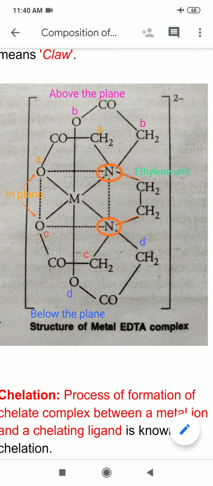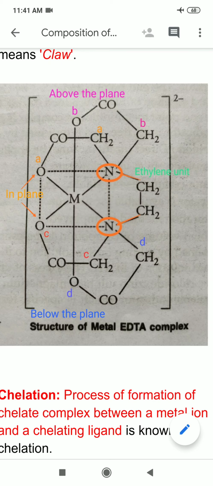I have shown this in orange just to mark the first acetic acid moiety, A, and I have marked its oxygen also in orange. This CH2COO, marked with the letter A in orange, is present in the same plane in which the nitrogens are present.